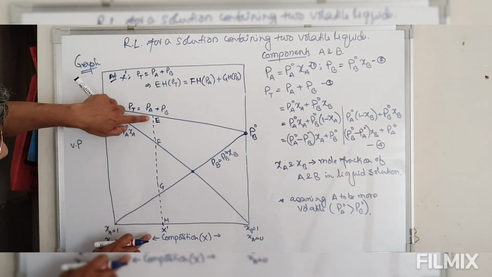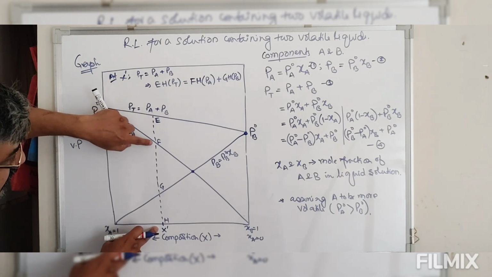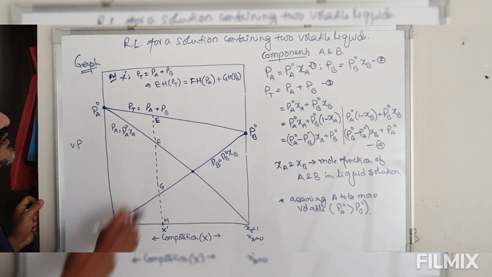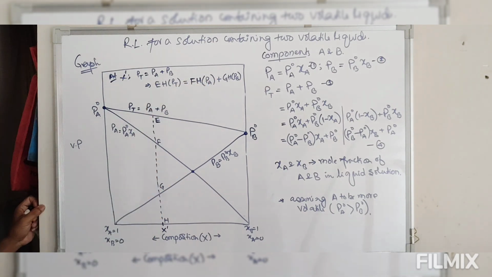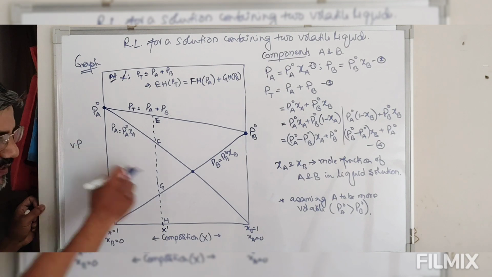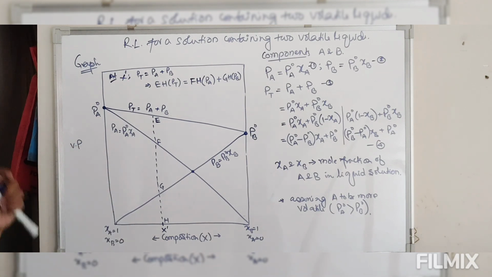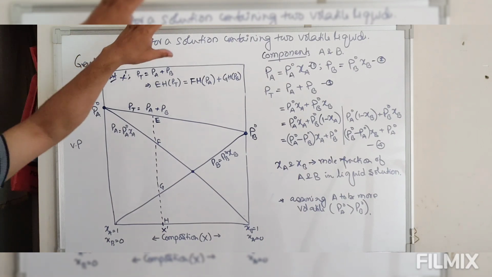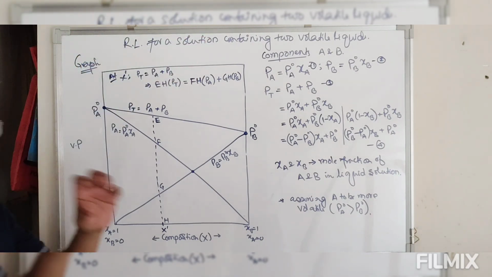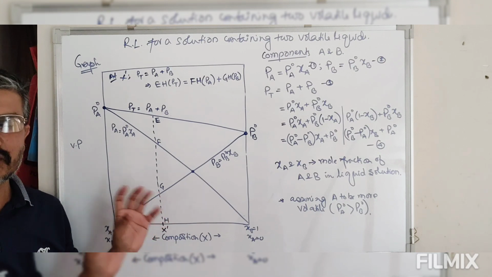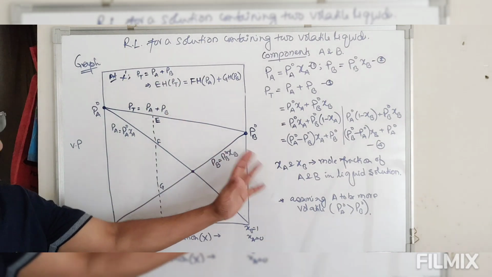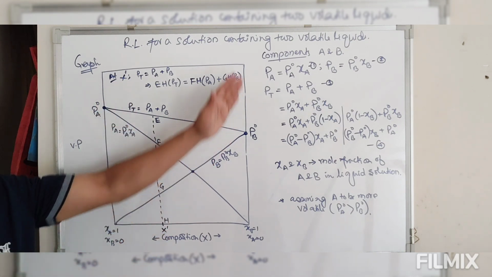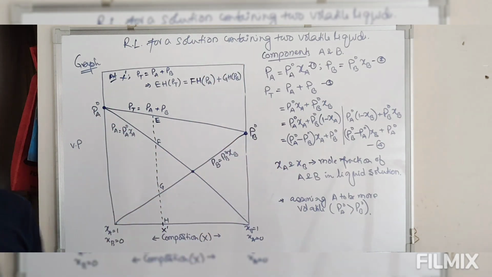This is total. EH is equal to HF plus HG. So this is how we define total pressure from the graph. So this is how we define Raoult's law for a solution containing two volatile liquids, and both the components follow Raoult's law, and this is the variation of the vapor pressures of A, B and total pressure, and for this we have these different equations.